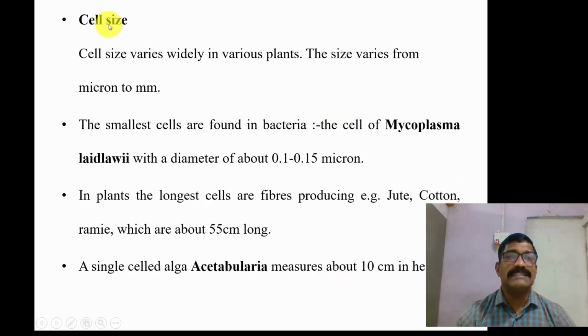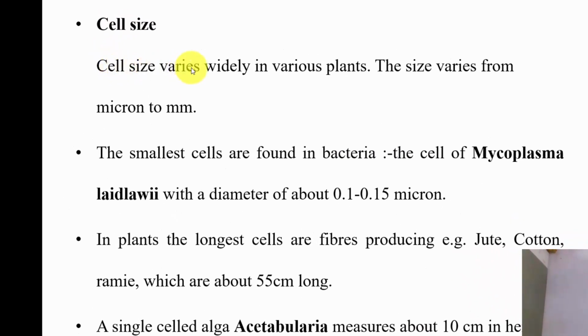So as far as cell size is concerned, cell size varies widely in various plants. The size varies from micron to millimeter. The smallest cells are found in bacteria. The cell of Mycoplasma ledlowi has a diameter of about 0.1 to 0.15 micron. We know well 1 micron is equal to 1000th part of a millimeter.